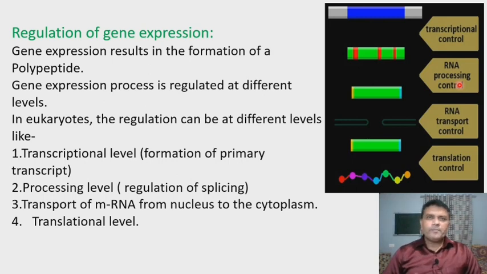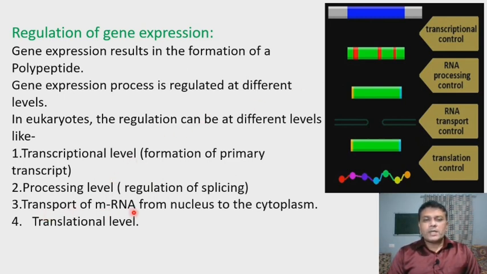To prevent the maturation of this primary transcript, the process of splicing is stopped, and it is called RNA processing control. Here we can see the DNA. From DNA, primitive RNA or primary transcript is produced. Then here the RNA processing control is carried out, that is splicing is not carried out.